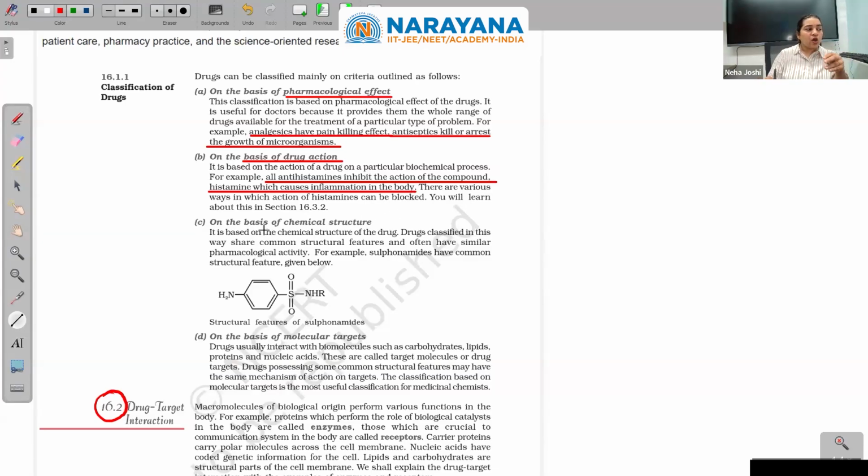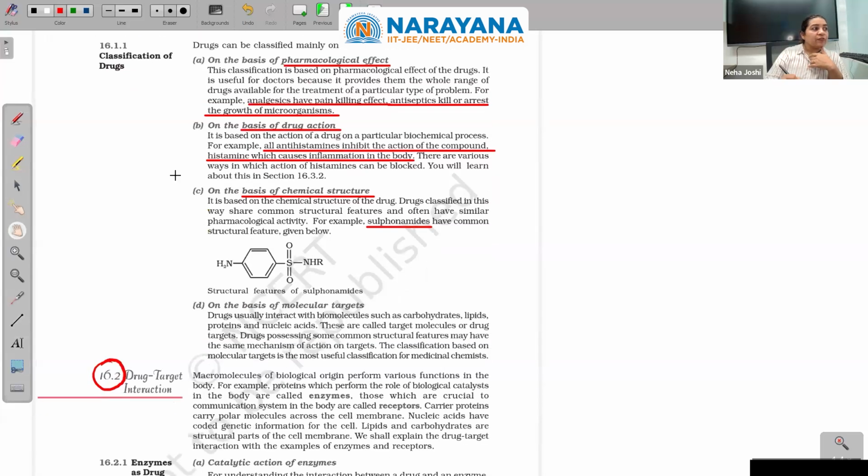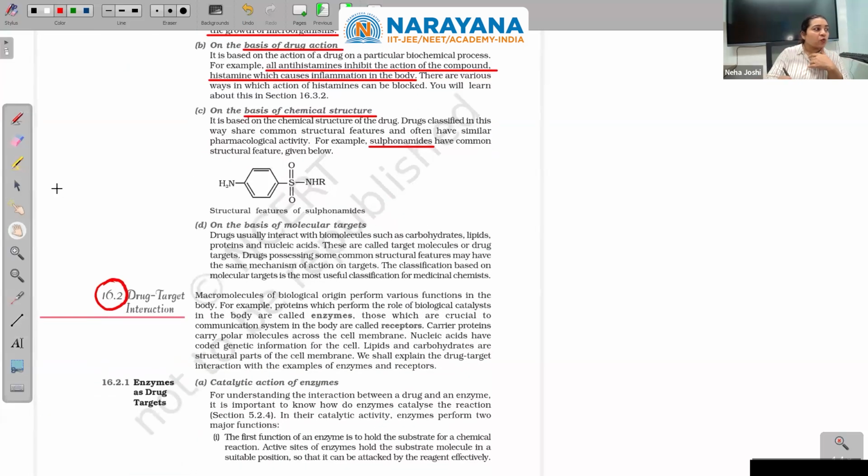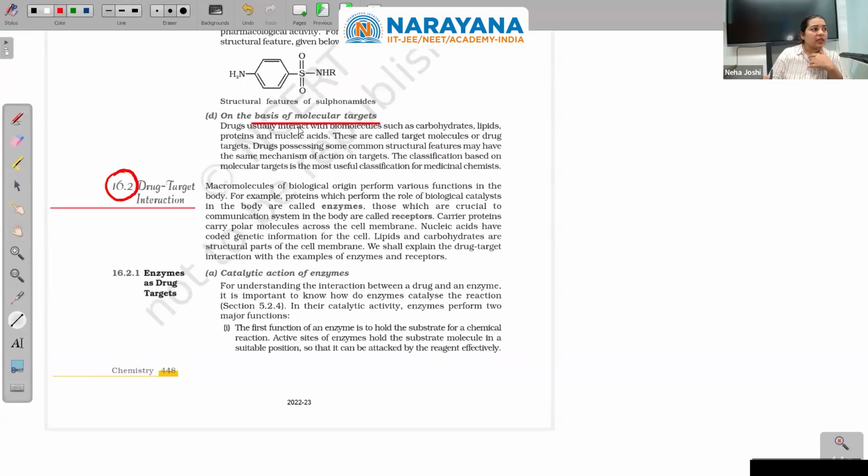That we'll learn later. Third is on the basis of chemical structure, like on the basis of functional group types. Drugs classified in this way share common structural features and often have similar pharmacological activity. For example, sulfonamides, sulfonic acid amides, have a common structural feature like this.